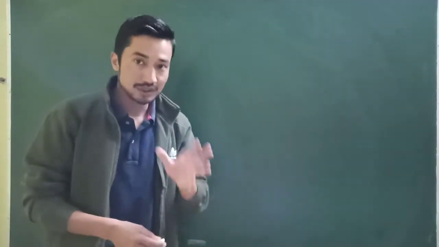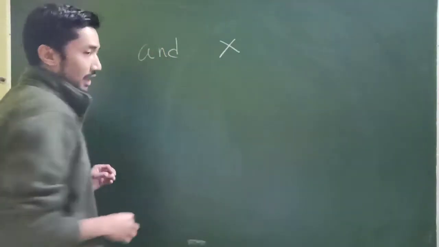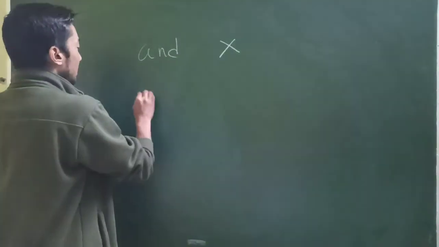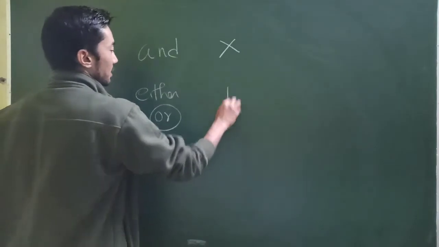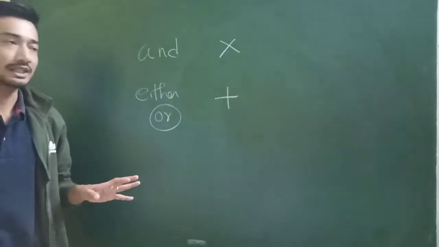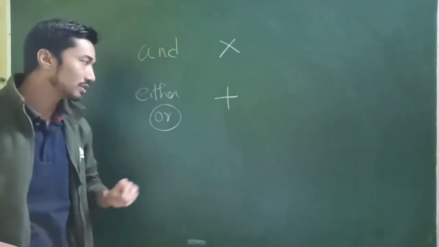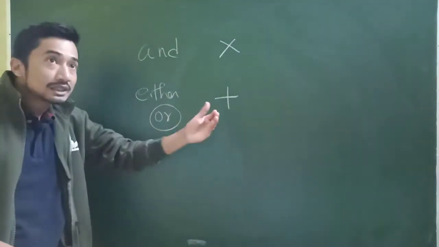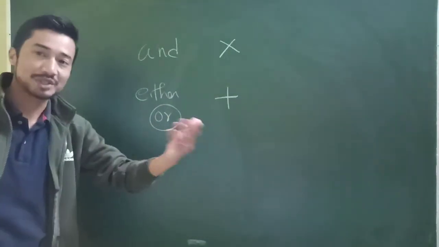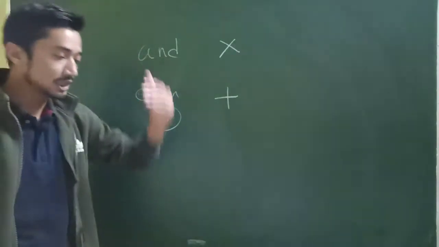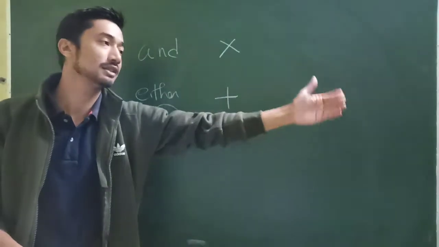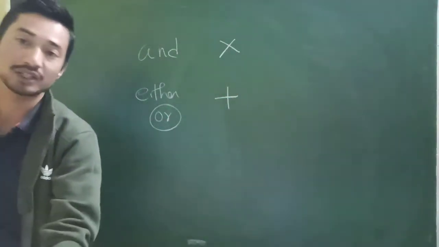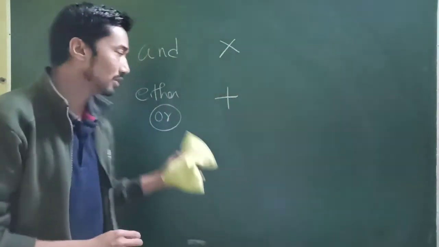But there are terms. See, always remember, "and" will always mean multiplication, especially in this case. "Either or", and especially "or", will always represent addition in this case. Okay, just a small tip to remember. So when it's about "or", either this or that, it's about the addition principle, so to say. And means this and that can happen, should happen, first event and then the second event should happen: multiplication.